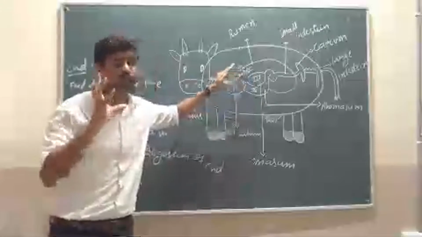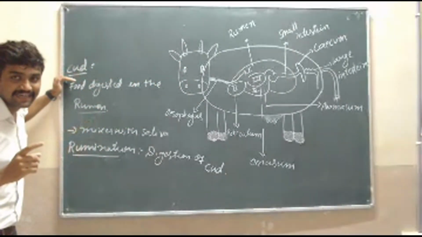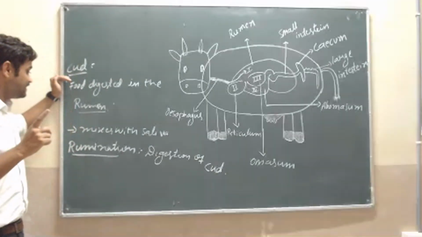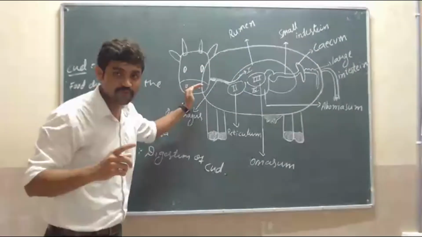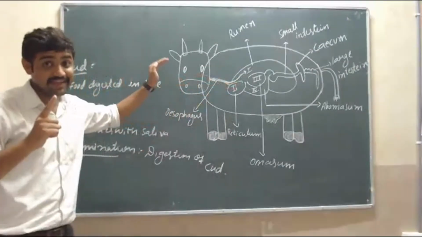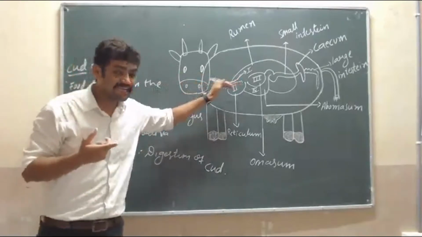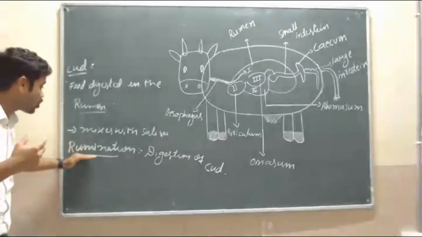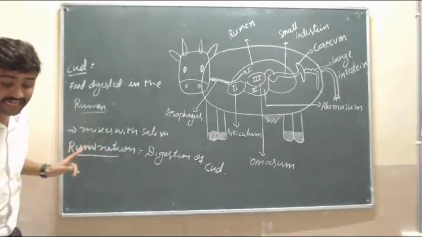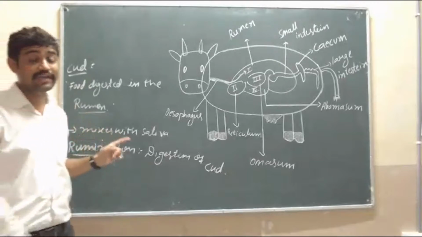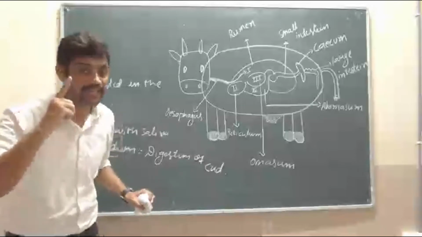In the rumen the food is digested a little bit, and that food is called cud. Then that cud is brought back to the mouth, where the food is chewed again. That is called rumination. And that's why these grass-eating animals are also called ruminants. What is that? Ruminants.